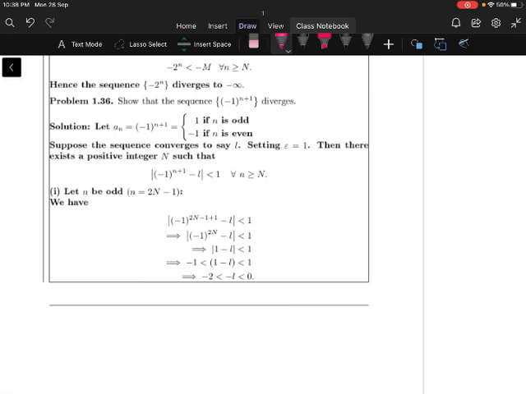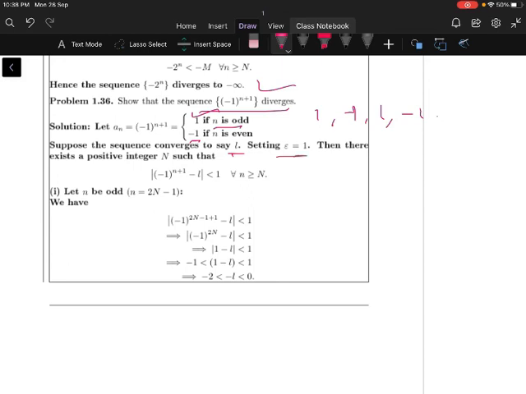Now you have to show that the sequence -1 to the power of n plus 1 diverges. Similarly, we can observe that a_n is equal to -1 to the power of n plus 1. When n is odd, that is +1. When n is even, that is -1. There are two terms like 1, -1, 1, -1. This is the sequence of -1 to the power of n plus 1 here.